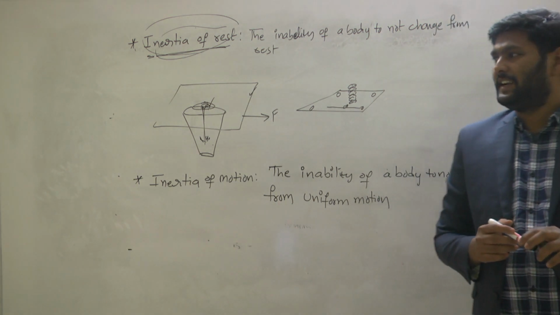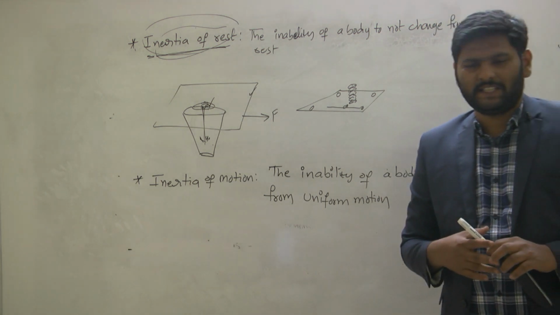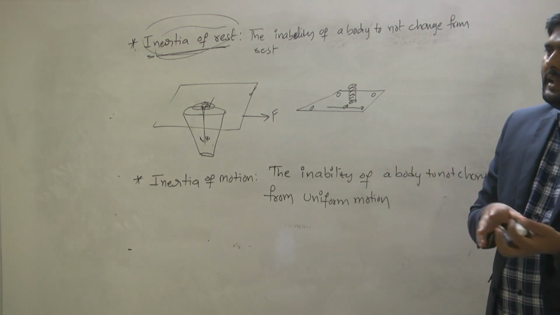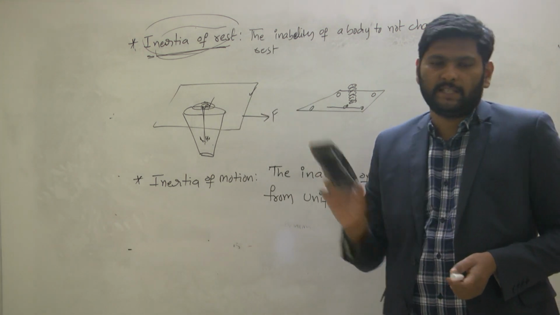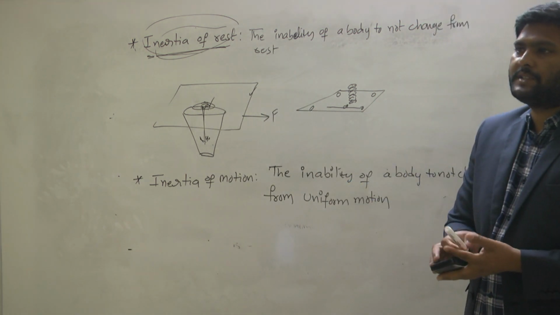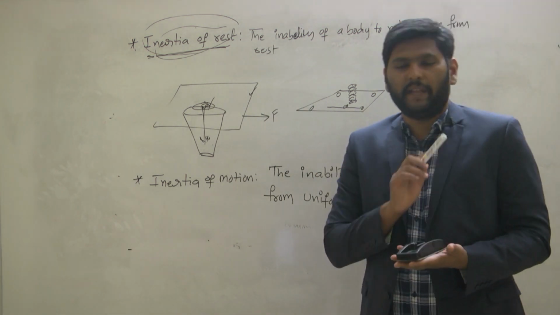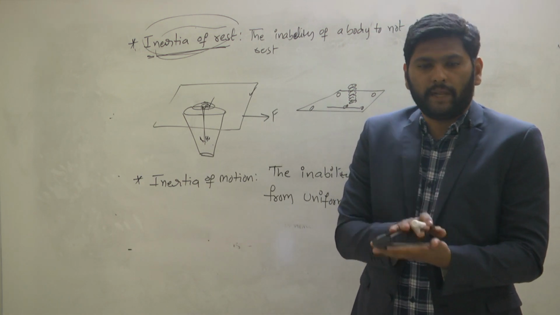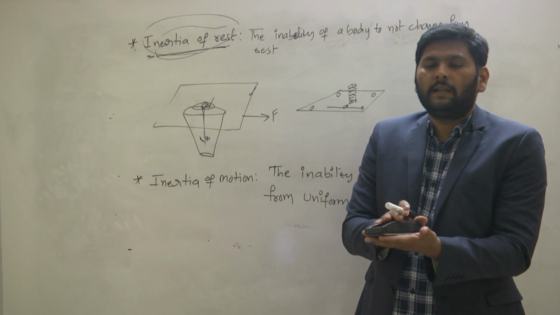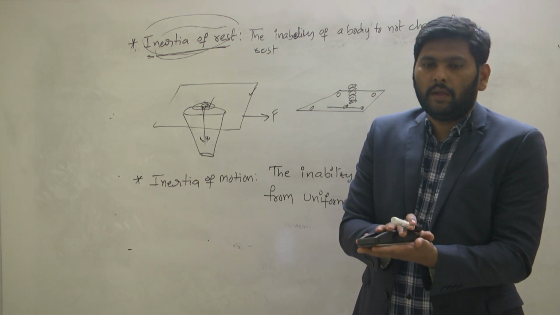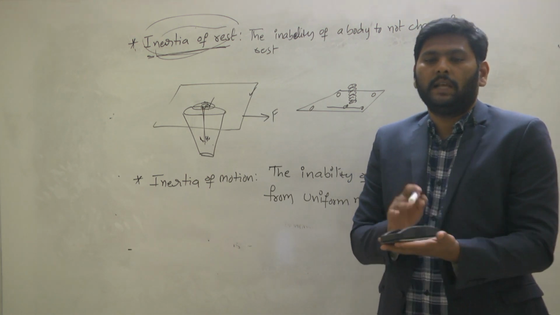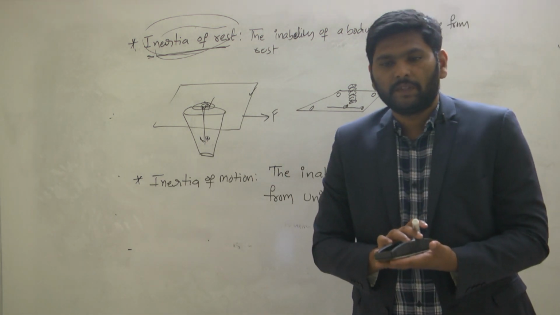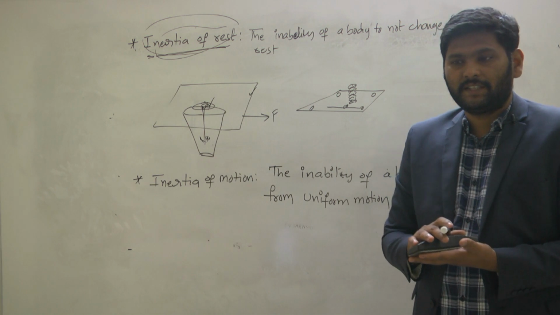What are the daily life examples of this inertia of motion? Same passengers and bus situation. The bus is already moving with some velocity v, but all of a sudden the driver applies the brakes to the bus. When the driver suddenly applies the brakes, what about the passengers? Will they move in the forward direction or backward direction? Forward, sir.